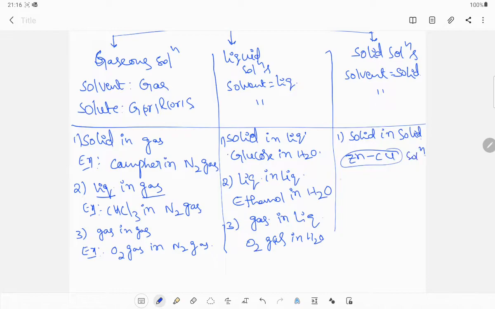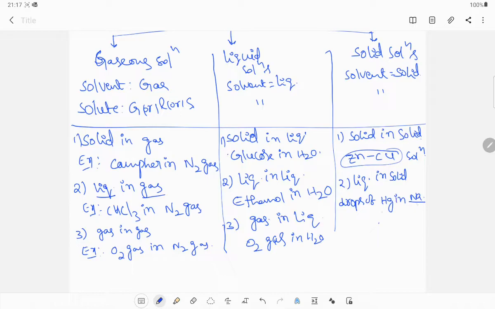The second example is liquid in solid. See, drops of mercury in sodium metal.